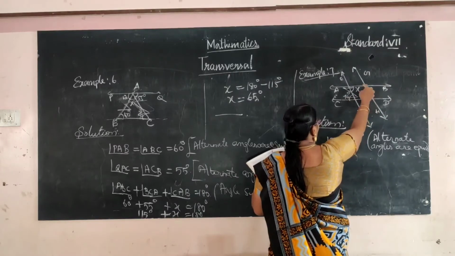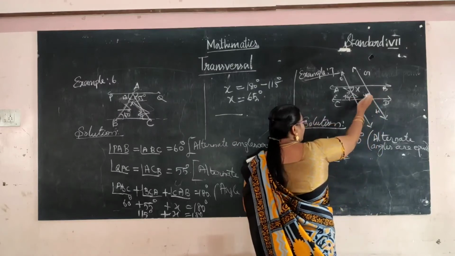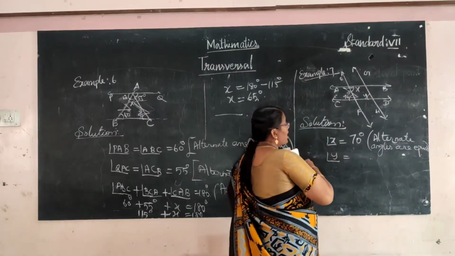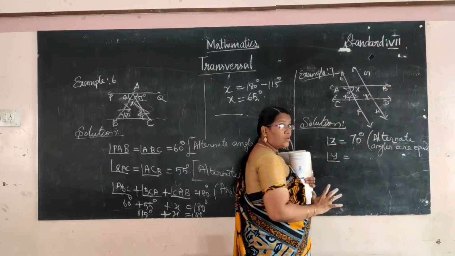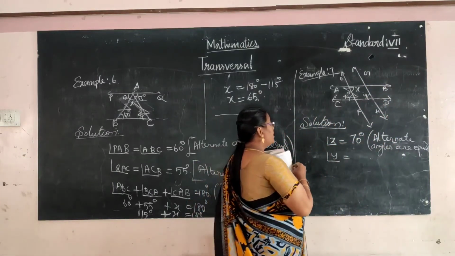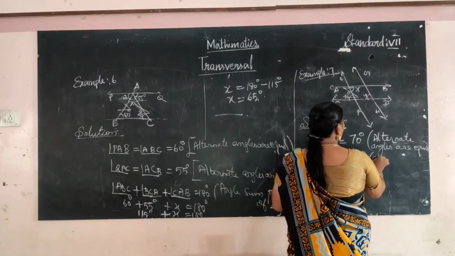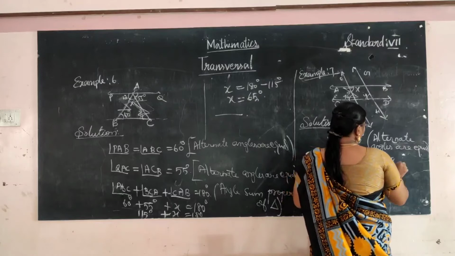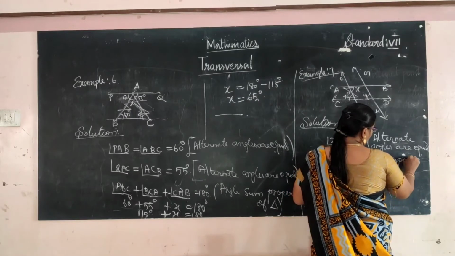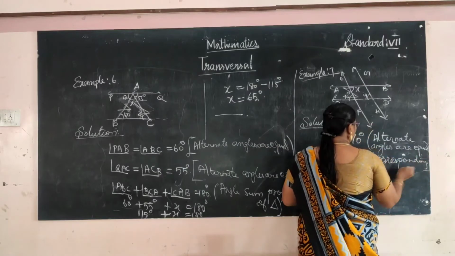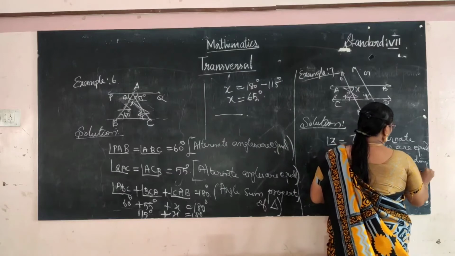These are corresponding angles, since both are on the same side. So angle y is equal to 70 degrees.